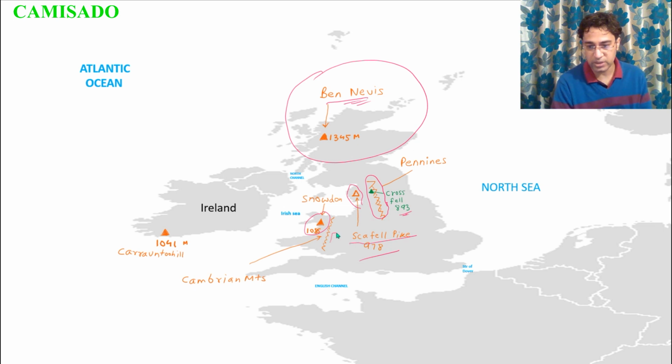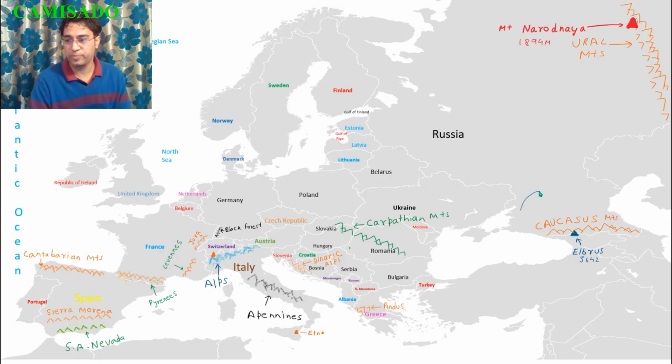These are the famous Cambrian Mountains. And this is Carrauntoohil. It is the highest peak of Ireland. Let us also look at this region. These are called the Caucasus Mountains. They lie between the Black Sea and the Caspian Sea, and the highest peak of entire Europe lies in the Caucasus Mountains. It's called Elbrus. And these are the famous Ural Mountains, and the highest peak of the Urals is Mount Narodnaya.